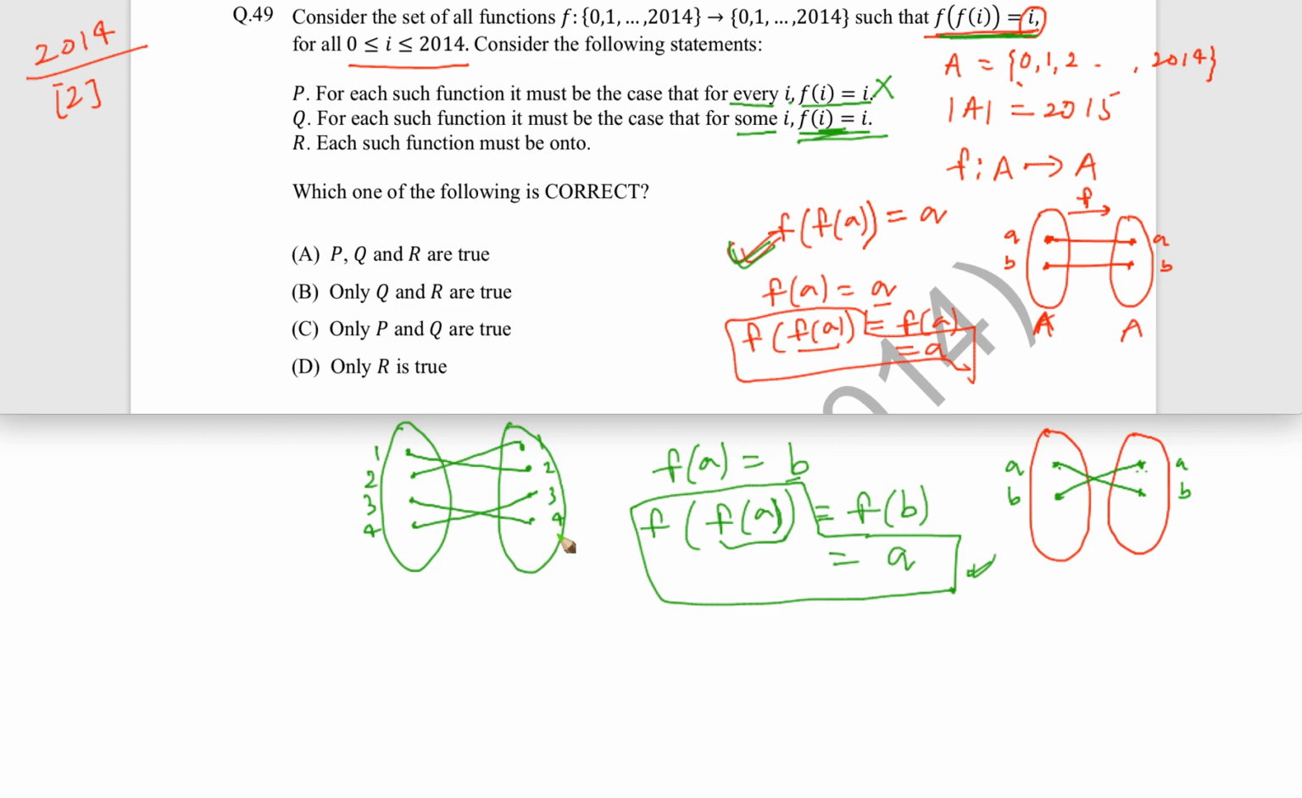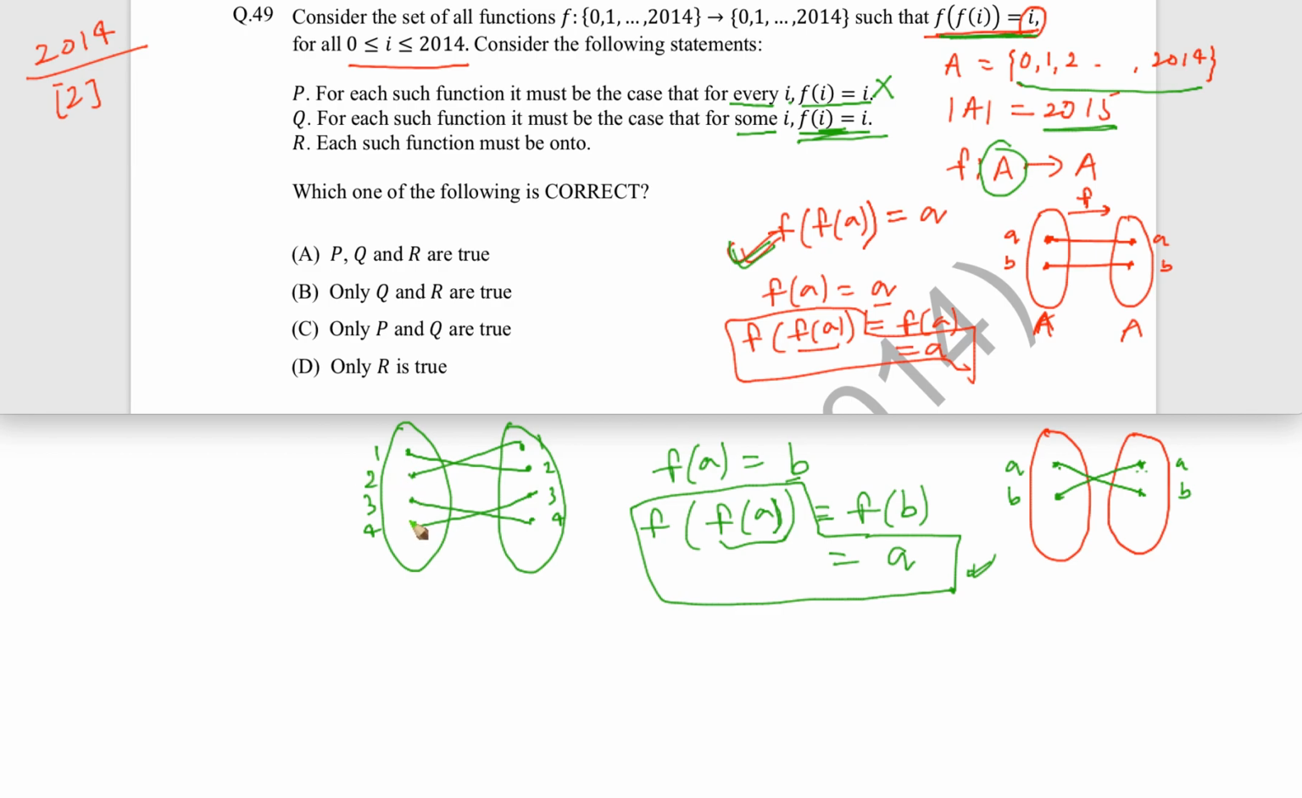Now here we are saying that we are able to do that, but can we do that for this particular set A, where this is the situation? Now it turns out that you cannot do this for this set always. Why? Because see how many elements are there here. The number of elements is 2015, which is odd.